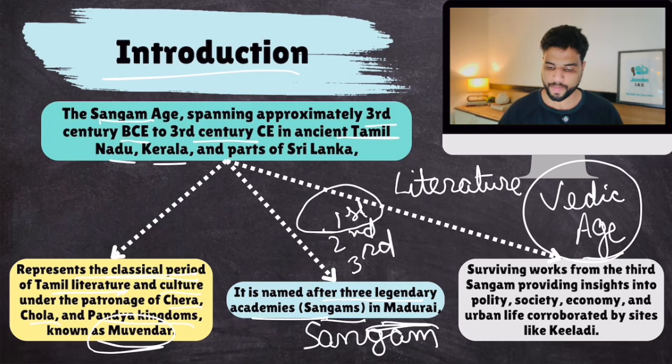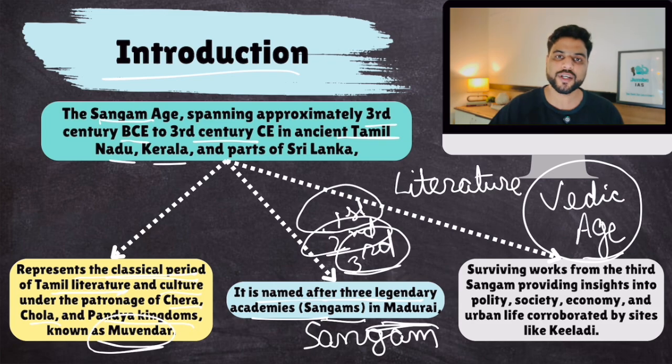We don't have any. About the second Sangam, we have one or two books. Most of our knowledge about Sangam literature comes from the third Sangam. So this is Sangam, and that is why it is called Sangam literature, because it was composed during these Sangams. You understand? And remember, Sangams were organized by Pandya kings in their capital city, Madurai.